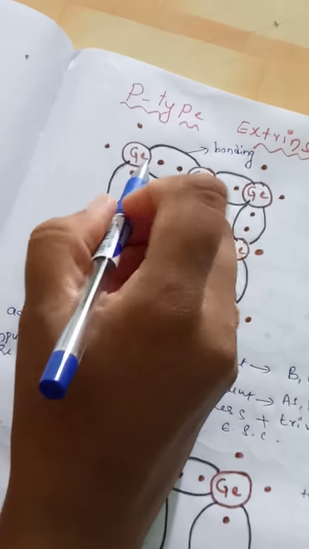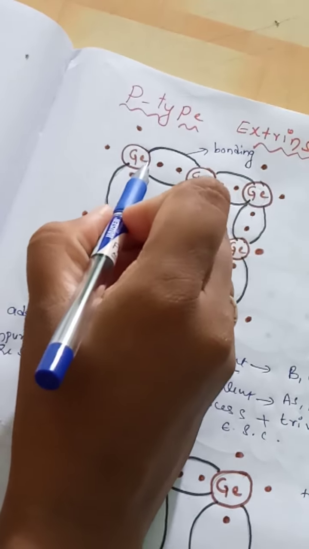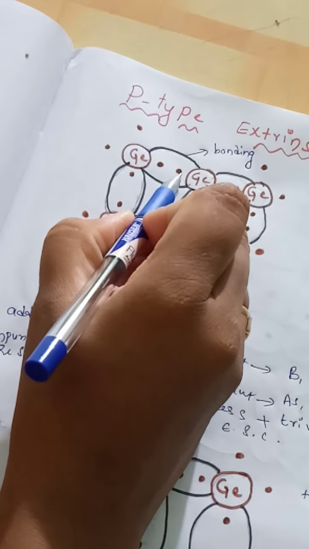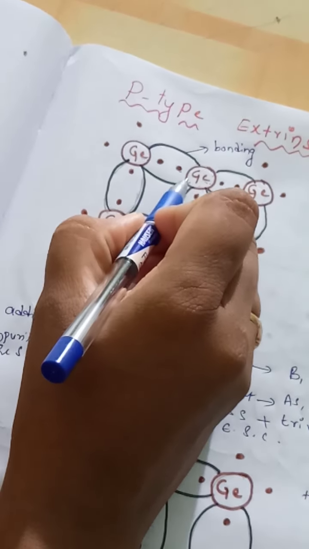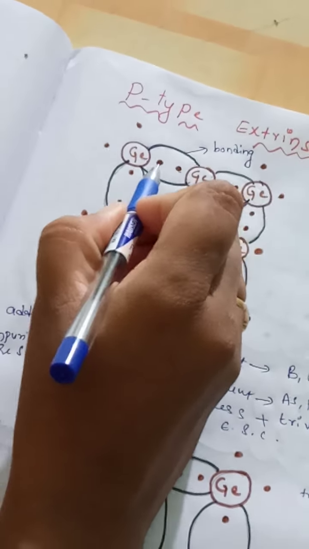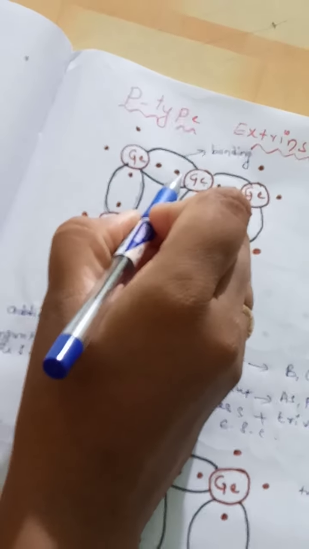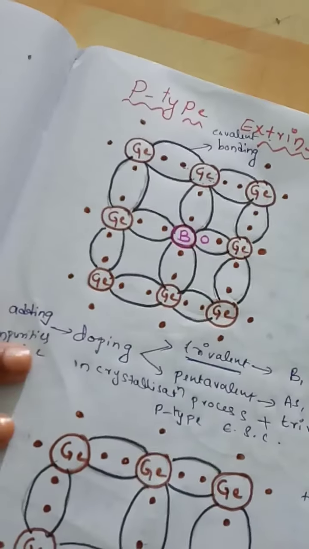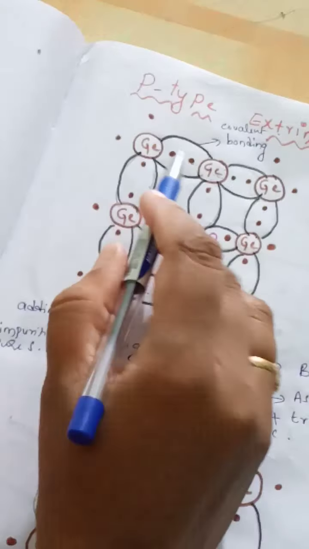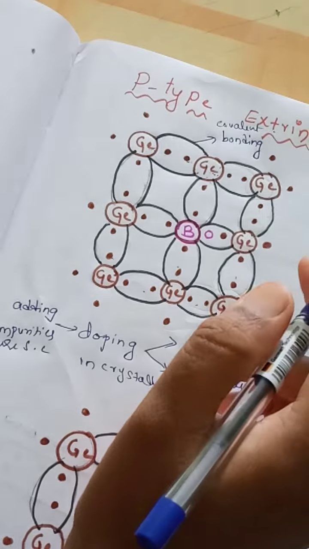When the attractive force between the positive ion core and valency electrons is balanced by the repulsive force between the two positive ion cores, then an electron pair is formed, and this kind of bonding we call a covalent bond. So all of these are covalent bonding between germanium atoms.